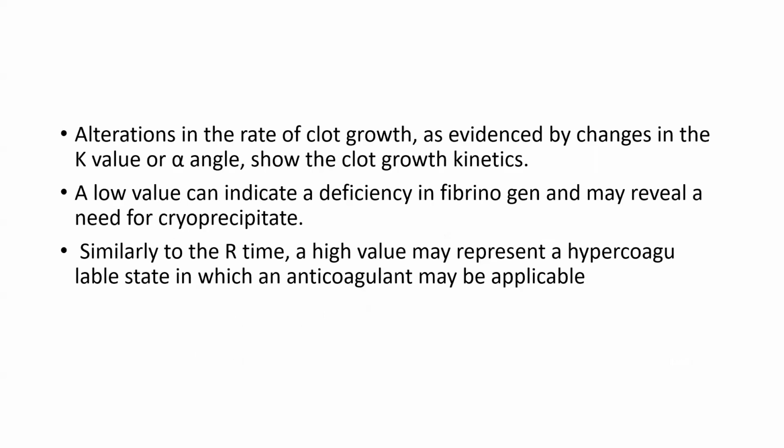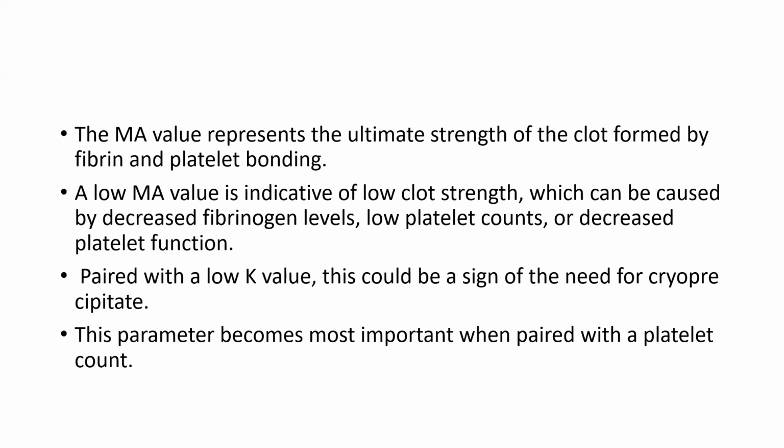Alteration in the rate of clot growth, as evidenced by changes in the K value and alpha angle, shows the clot growth kinetics. A low value indicates a deficiency in fibrinogen and may reveal a need for cryoprecipitate. Similarly to the R time, a high value may represent a hypercoagulable state in which anticoagulants may be applicable.